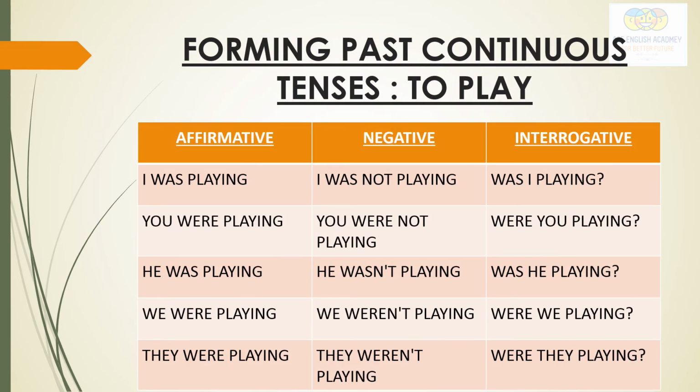See here, I have made all the three types of sentences: affirmative, negative, and interrogative. I was playing, I was not playing, was I playing? You were playing, you were not playing, were you playing? Okay, you can make all the sentences like this.